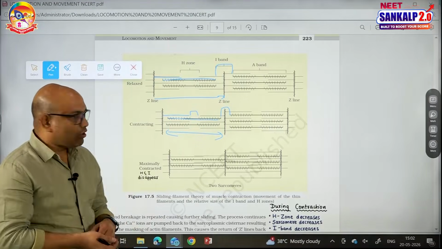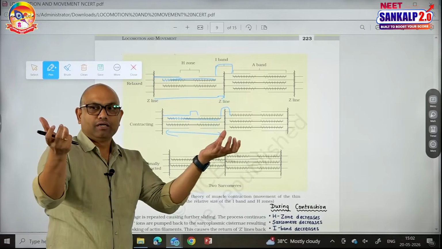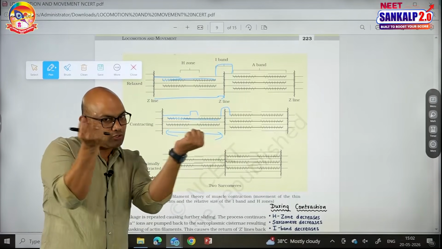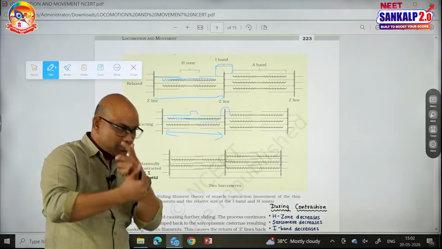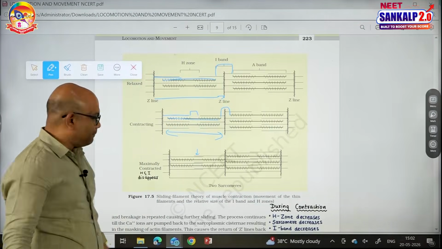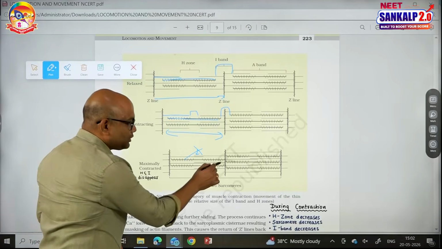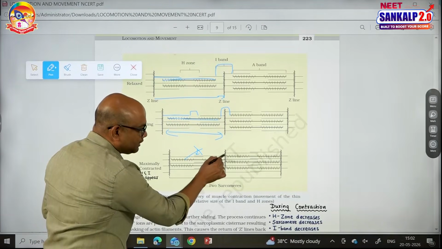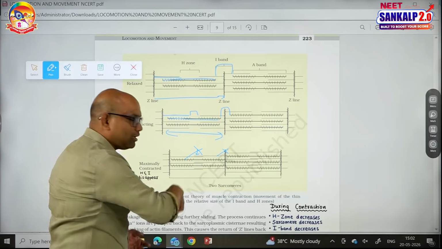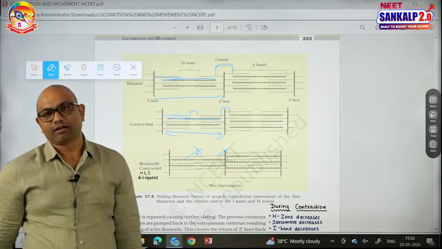And in a maximally contracted muscle, when the myosin heads pull the actin towards the center of the H zone with much force, see in the third picture, there is no H zone here. In a maximally contracted muscle, the H zone will disappear. Not only the H zone, on either side of the Z line, the I band also will disappear in a maximally contracted muscle. So this is regarding contraction.